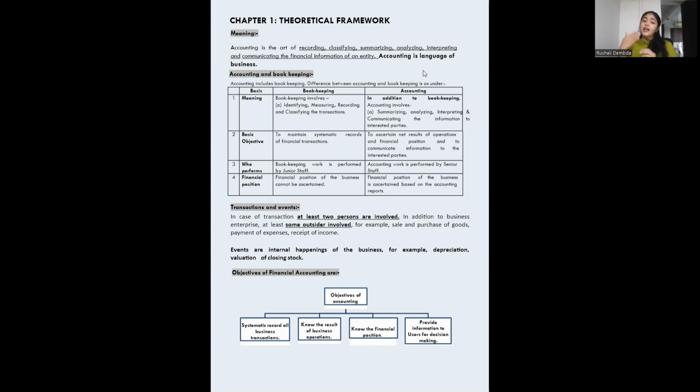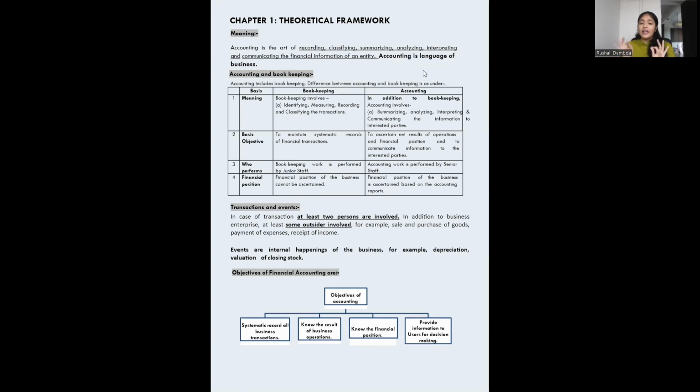Okay. Coming to the next topic, transactions and events. For a transaction to happen, say I want to buy a phone, I have to spend the money, and the person who wants to sell it has to give me the phone. So at least two people are involved.